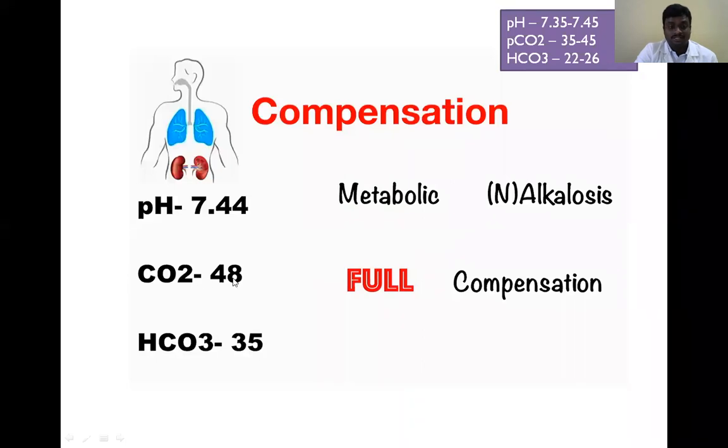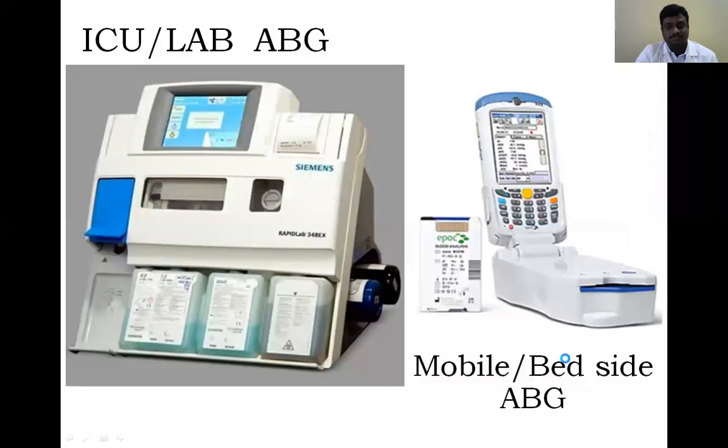Here carbon dioxide value is 48, which is very near to the normal range. The maximum is 45. You can observe the pH is also within the normal limit. So the carbon dioxide is fully compensating. This is another example of full compensation. So this is about uncompensation or compensation. Compensation again has two types: full compensation or partial compensation.